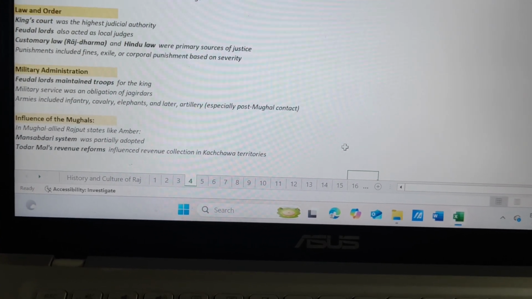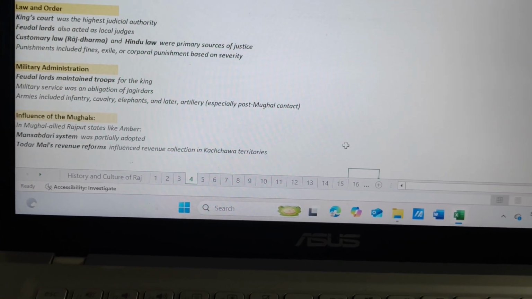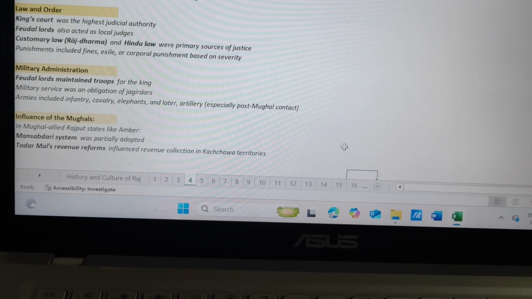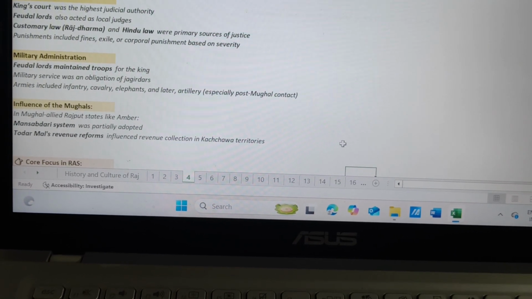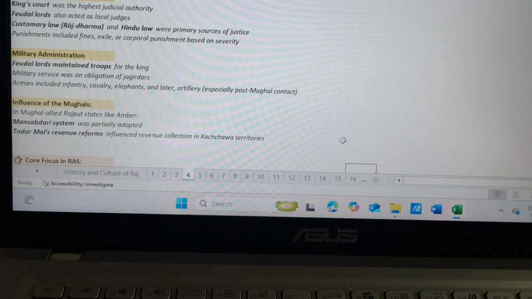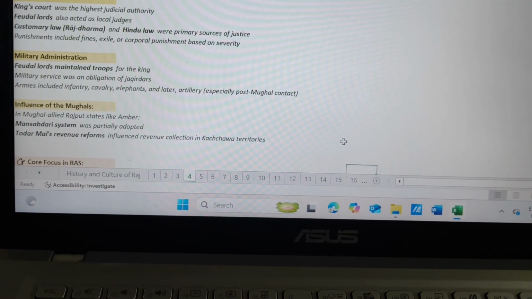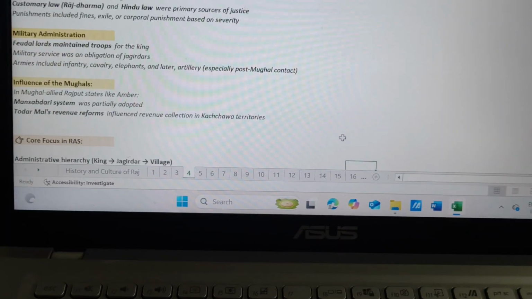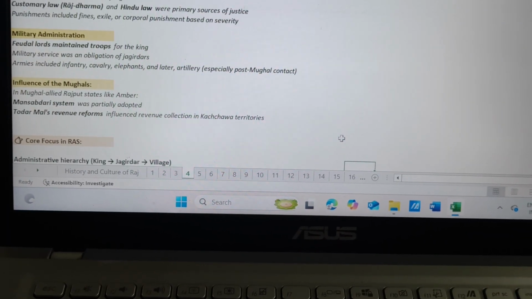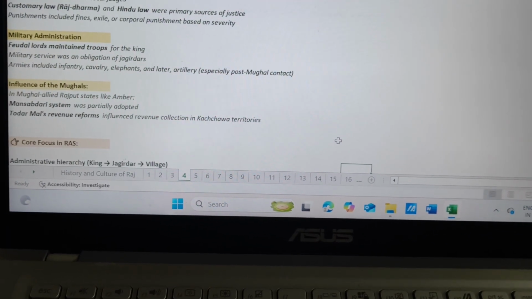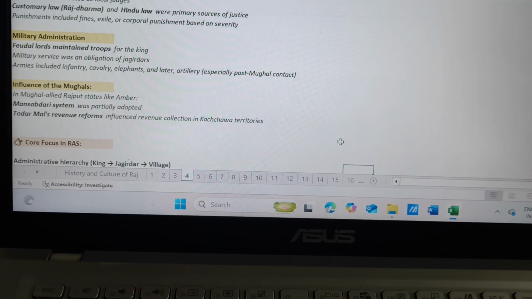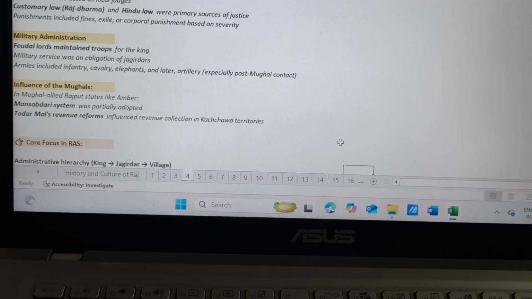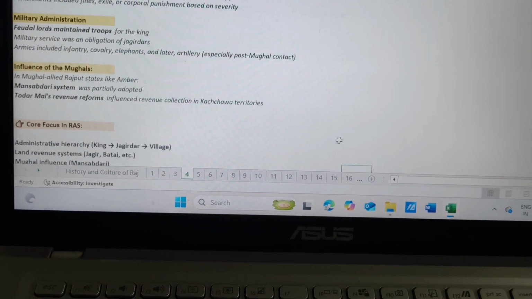Military administration. Feudal lords maintained troops for the king. Military service was an obligation of Jagirdars. Armies included infantry, cavalry, elephants and later artillery, especially post-Mughal contact. Influence of the Mughals. In Mughal allied Rajput states like Amber, Mansabdari system was partially adopted. Todar Mal's revenue reforms influenced revenue collection in Kachwaha territories.